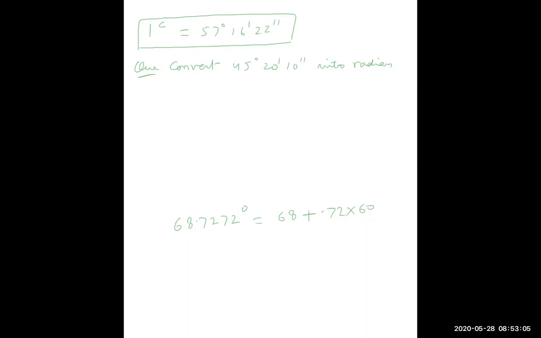So to convert degrees into minutes, I am multiplying. But if I go back, minute to degrees, then I will divide. So here, I must write this as 45 degree 20 minute plus 10 second. Now 10 second I will convert into minutes, so I will divide. So this is equal to 45 degree 20 minute plus 10 upon 60 minutes I can write.